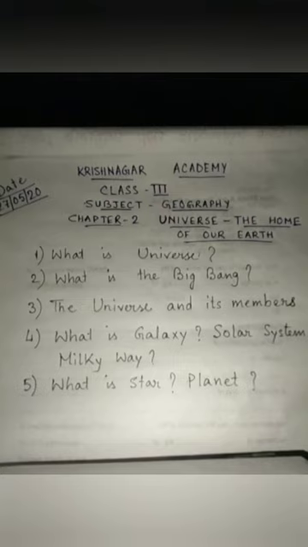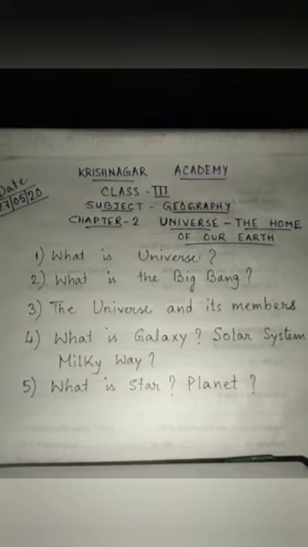What is galaxy? Solar system, Milky Way. What do you mean by that? We will read that. So what is galaxy? A galaxy is a huge group of stars clustered together with the planets and other members of the universe. Our own galaxy, to which our solar system belongs, is the Milky Way. So what is a galaxy? A galaxy is a huge group of stars clustered together with their planets and other members of the universe.